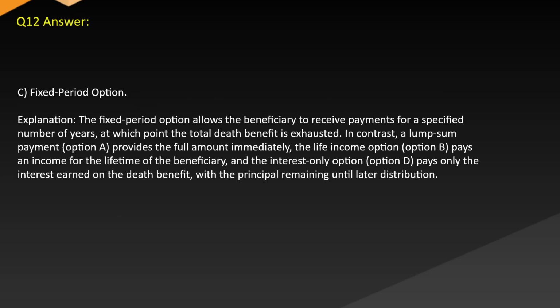Answer: C. Fixed period option. Explanation: the fixed period option allows the beneficiary to receive payments for a specified number of years, at which point the total death benefit is exhausted. In contrast, a lump sum payment, option A, provides the full amount immediately. The life income option, option B, pays an income for the lifetime of the beneficiary, and the interest only option, option D, pays only the interest earned on the death benefit, with the principal remaining until later distribution.